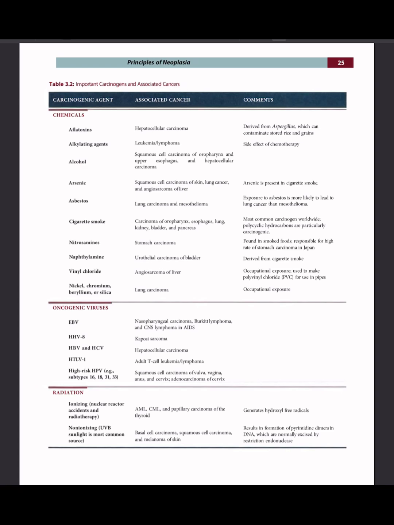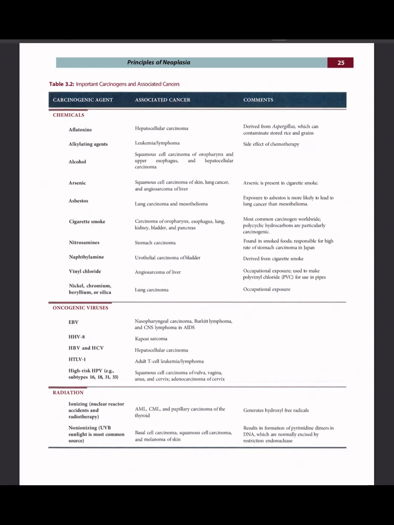Alcohol. Associated cancer is squamous cell carcinoma of oropharynx and upper esophagus and hepatocellular carcinoma. Arsenic. Associated cancer is squamous cell carcinoma of skin, lung cancer, and angiosarcoma of liver. Arsenic is present in cigarette smoking. Asbestos, lung carcinoma, and mesothelioma. Exposure to asbestos is more likely to lead to lung cancer than mesothelioma.